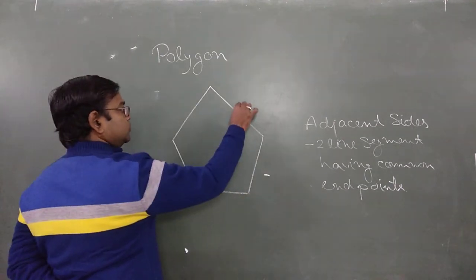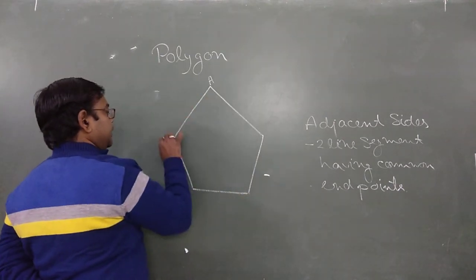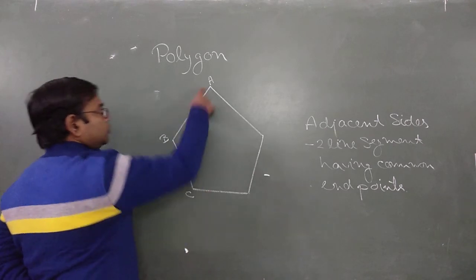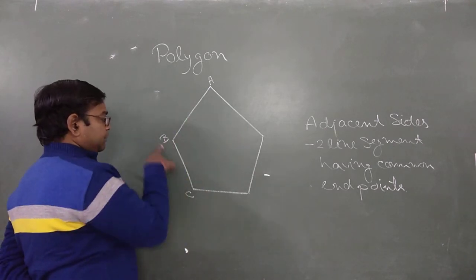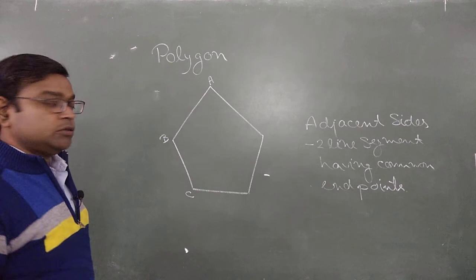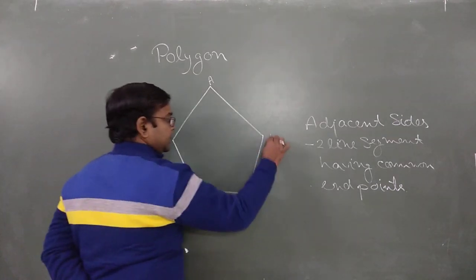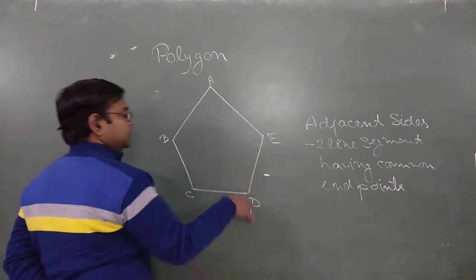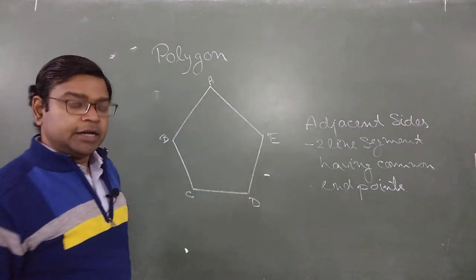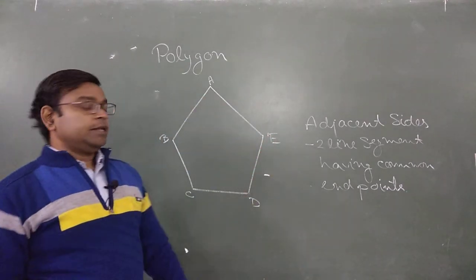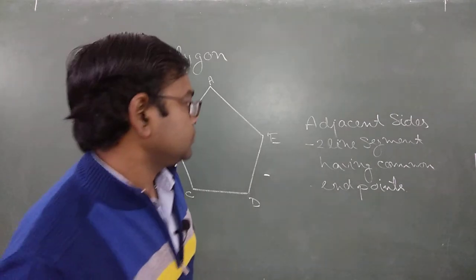If I give the names A, B, C, then line segments AB and BC have the common endpoint B, so they are known as adjacent sides. Similarly, BC and CD, CD and DE, and DE and EA are adjacent sides.